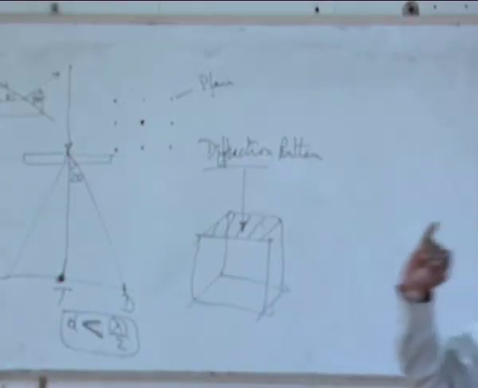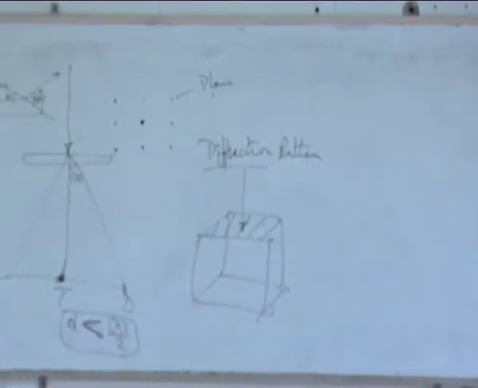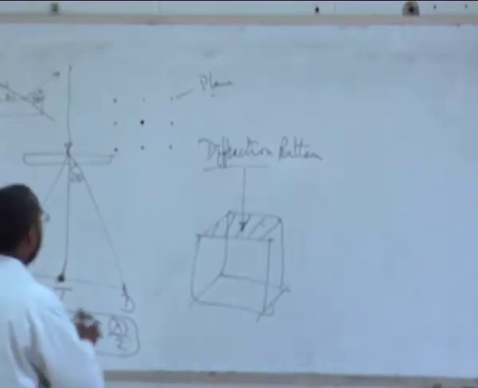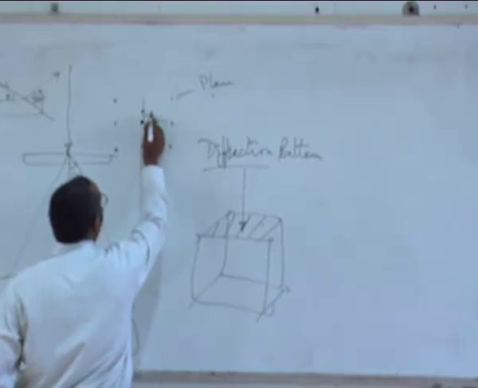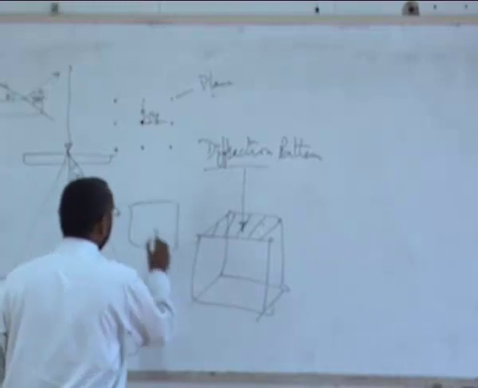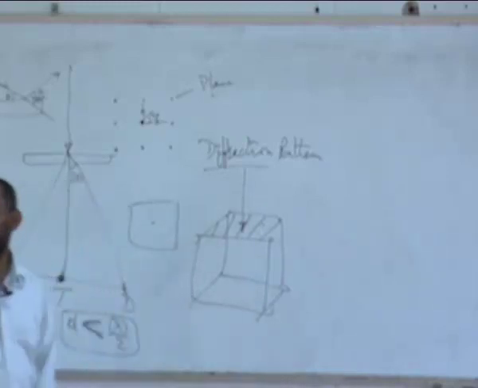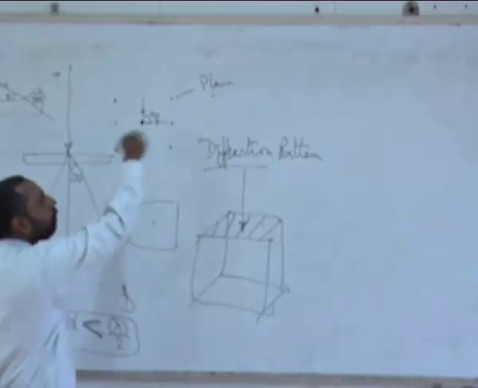Two-fold, three-fold, four-fold, six-fold. Do you see any one of them in that? There is a four-fold symmetry, provided this is equal to this, and if this angle is 90 degrees. Right? It's like a square, which has a four-fold symmetry. So this is also almost like that. So there is a four-fold symmetry in this.